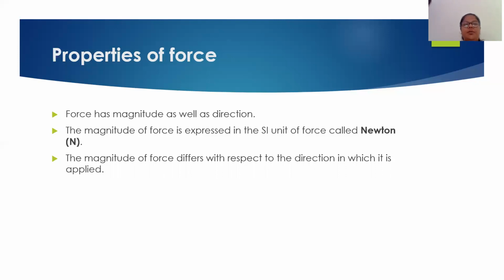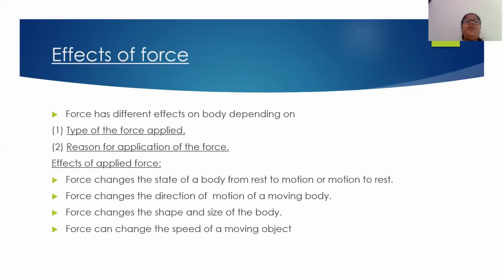The magnitude of force is expressed in the SI unit, which is known as Newton, and this Newton is symbolized as capital N. Now the magnitude of force when you are applying will differ with respect to direction. How much force you are applying on a body will differ from the direction in which you are applying the force.